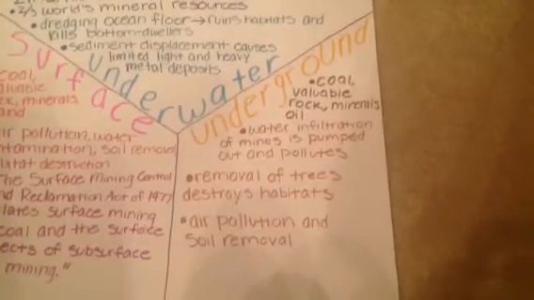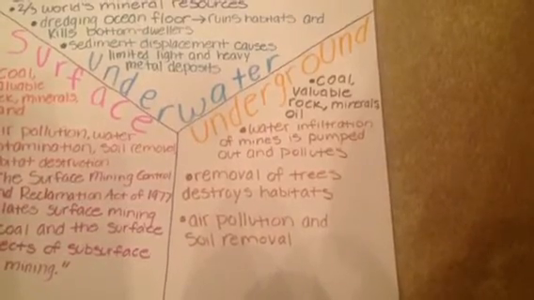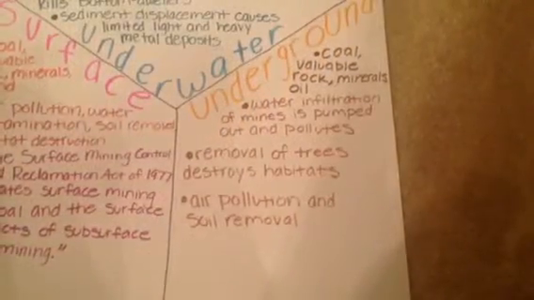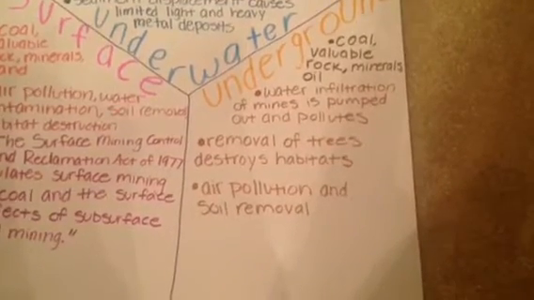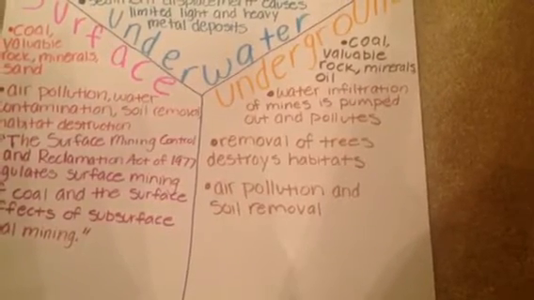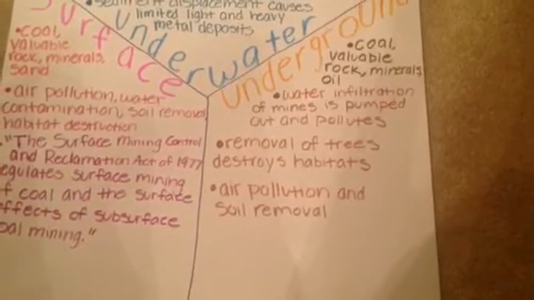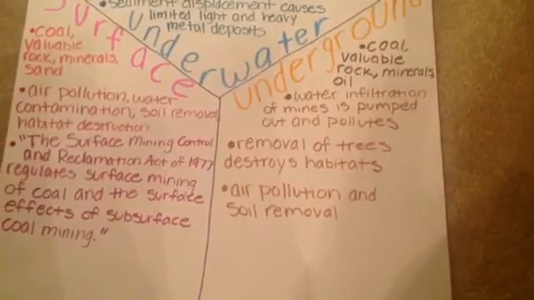The resources we get from underground mining include coal, valuable rock, minerals, and oil. After an area is excavated, water infiltrates into the mine and needs to be pumped out. This water has a high pH level and contains heavy metals. Frequently, the water is dumped in nearby streams or ponds, contaminating the fresh water.